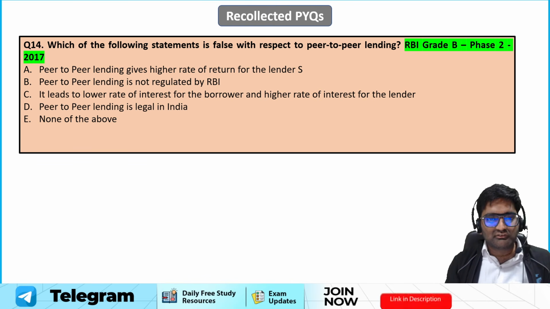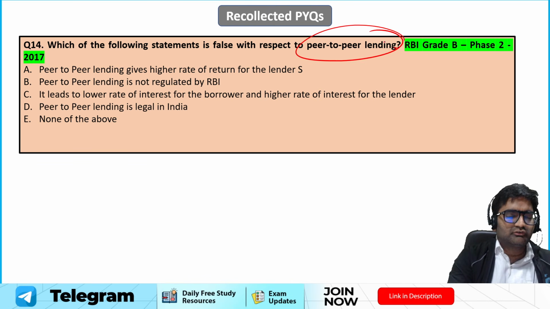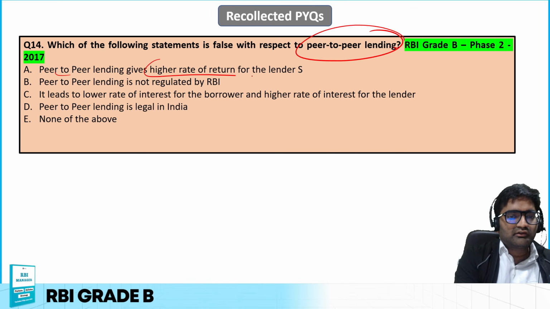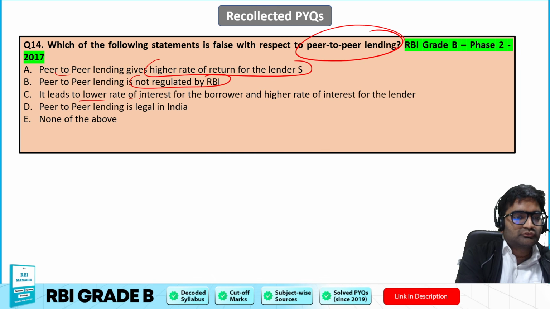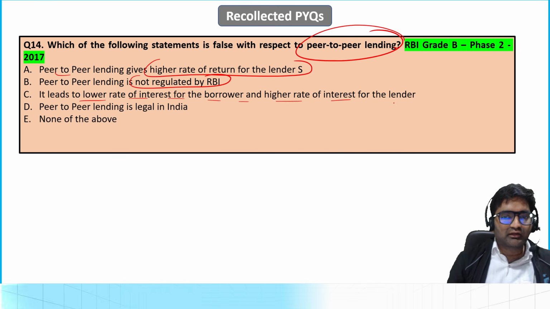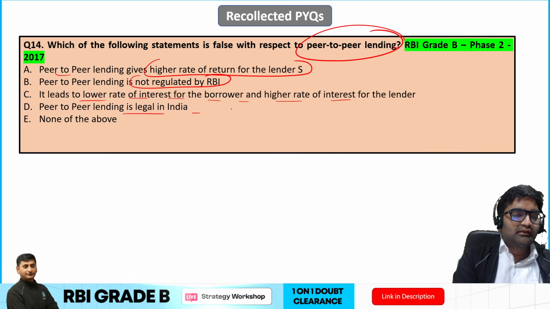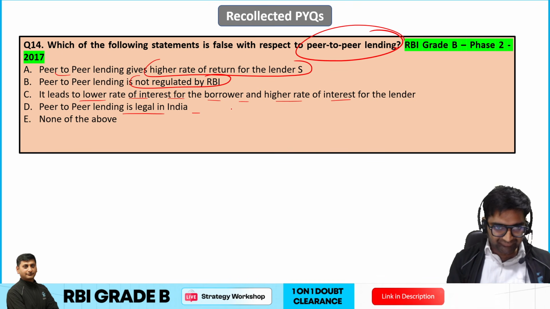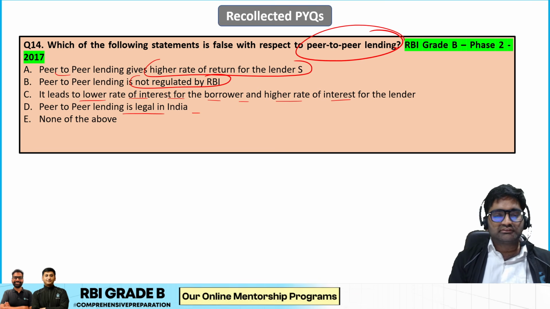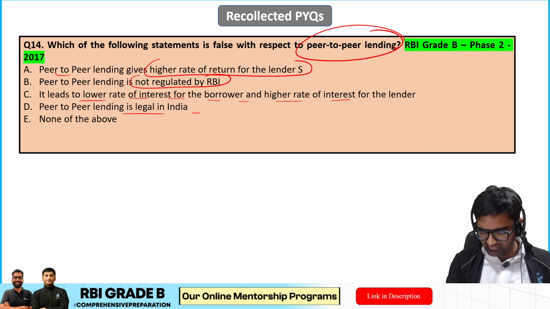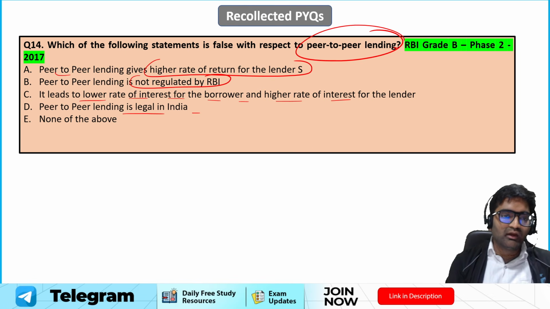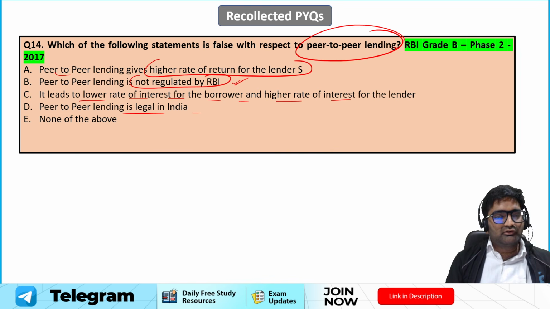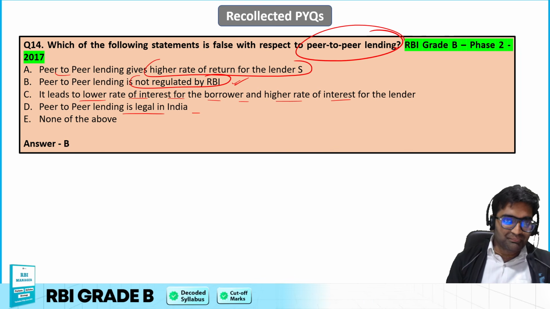Which of the following statements is false with respect to peer-to-peer lending? Peer-to-peer lending gives higher rate of interest for the lender. Peer-to-peer lending is not regulated by RBI. It leads to lower rate of interest for the borrower and higher rate of interest for the lender. Peer-to-peer lending is legal in India. So it is legal in India, yes. Here there is no fixed higher or lower rate. Whichever rate you feel is right, you can go for that and borrow from whomever you want, because there are various options of taking and giving loans. It is regulated by RBI. You cannot say it is not regulated. So B is actually the incorrect statement.